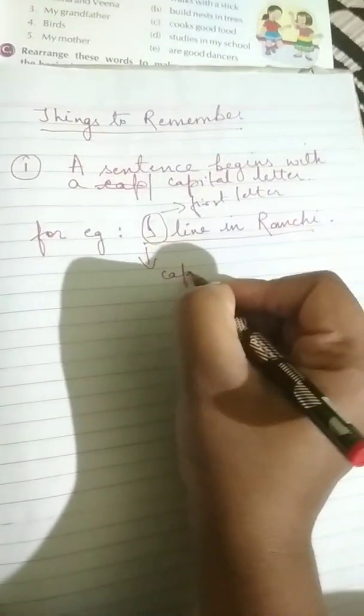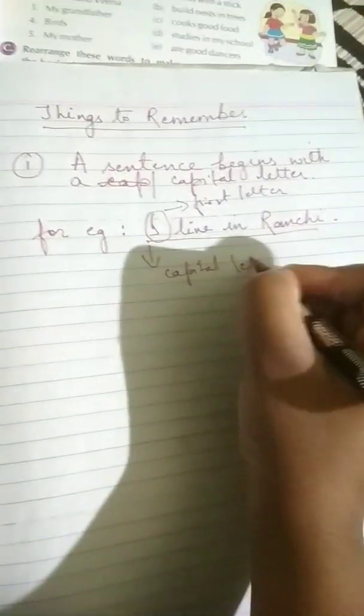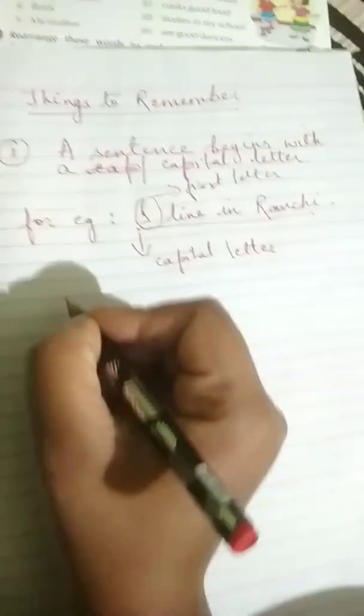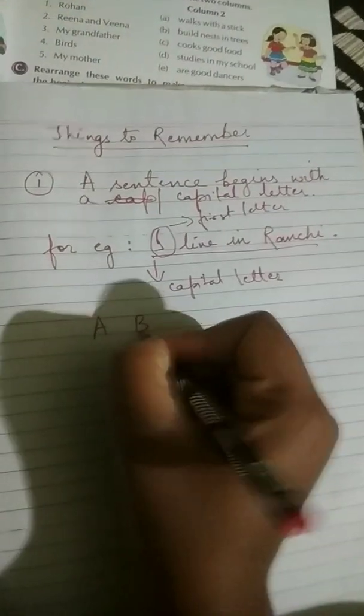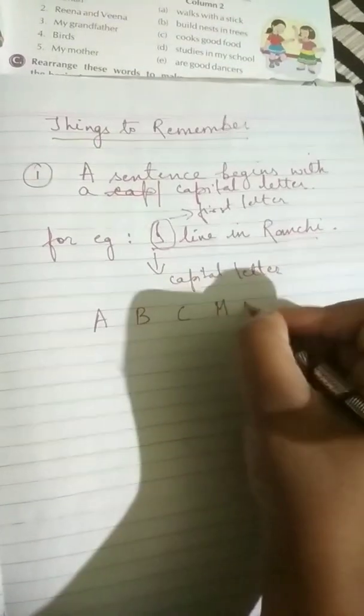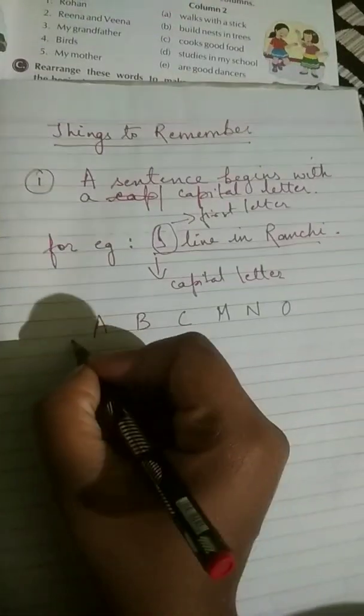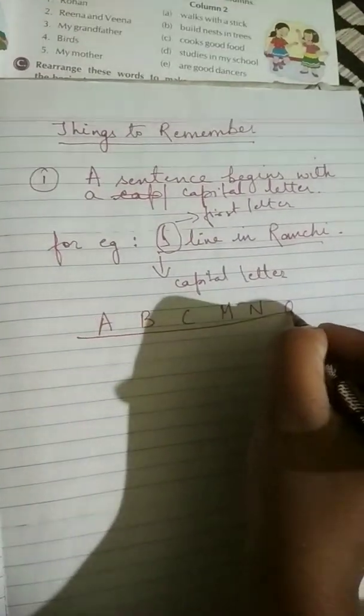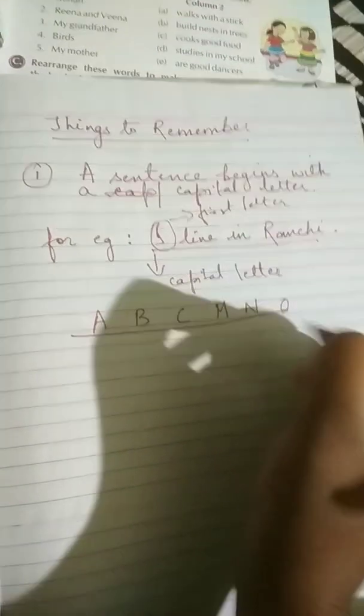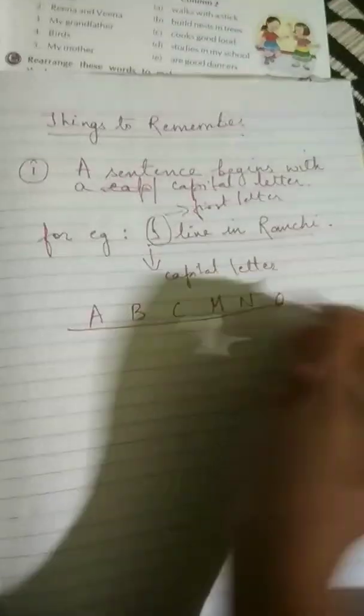So this has to be in capital letter, like A, B, C, M, N, O. While we write in this way, this is known as a capital letter.